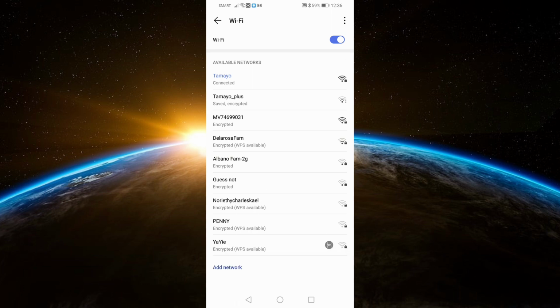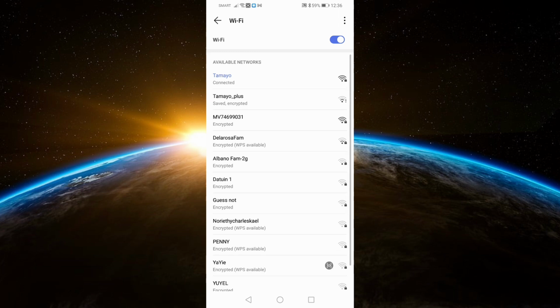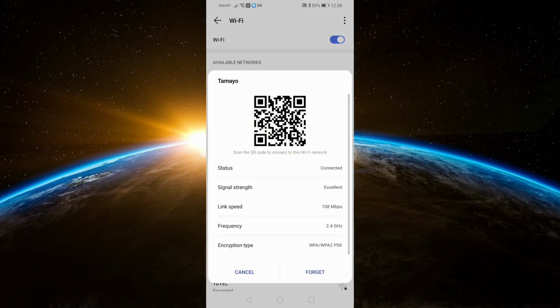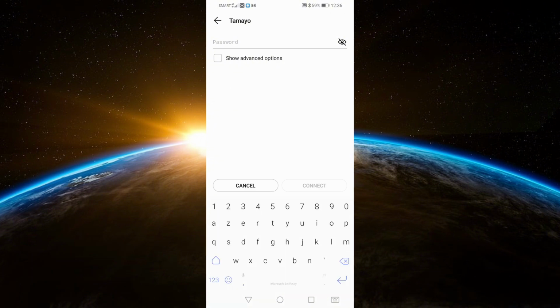If the problem persists, let's try the third method, Advanced Options. Open the Settings app on your phone, go to Wi-Fi settings, find your Wi-Fi network in the list of available networks and tap on it. Tap on Forget or Forget Network. Reconnect to your Wi-Fi network by selecting it from the list but don't enter the password yet. Tap on Advanced Options. Change the IP settings from DHCP to static.